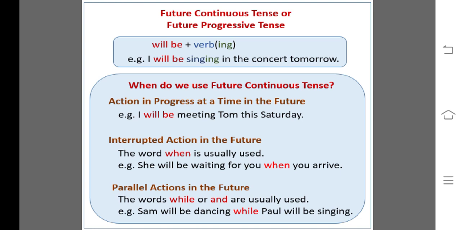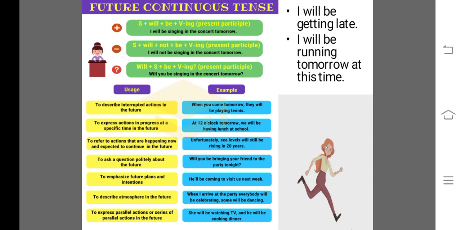Then we use future continuous tense when the work is in progress in the time of future, when interrupted actions happen in the future, and when the parallel actions, means they both are going side by side, साथ साथ हो रहे होंगे. Parallel actions in the future would be happening. Then also we use future continuous tense or future progressive tense. So future continuous tense, we have done positive sentences which are also called affirmative sentences.